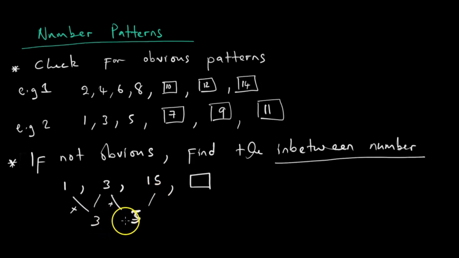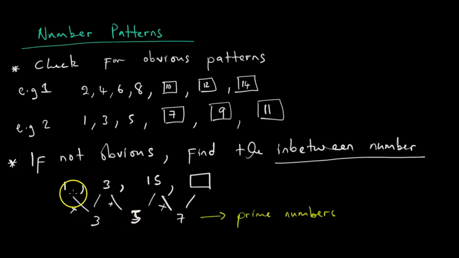So 3, 5 here, then here we will have times 7 to get that number. Because we have established the pattern below here, what is the pattern? The pattern is one of prime numbers.